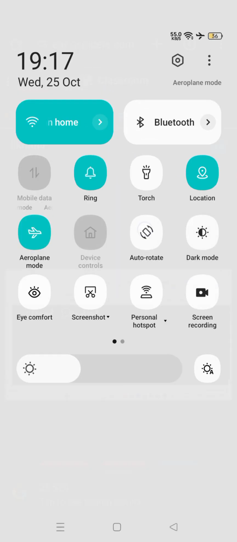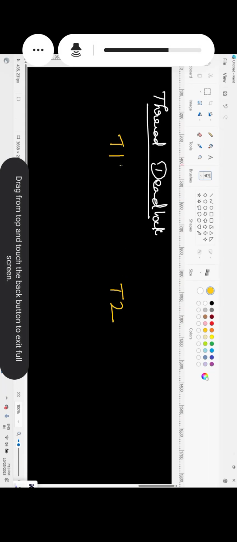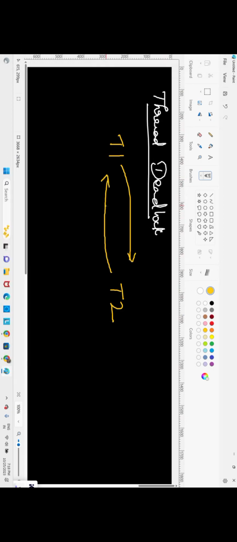Thread deadlock is a situation where two threads, thread 1 and thread 2, are waiting to lock objects of each other to complete the execution, and they wait for an infinite period of time. So T1 is waiting to lock T2, and T2 is waiting to lock T1 for completing the execution. For that, they're waiting for an infinite amount of time.